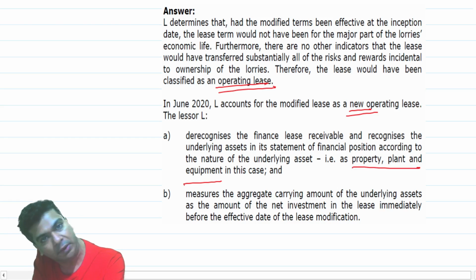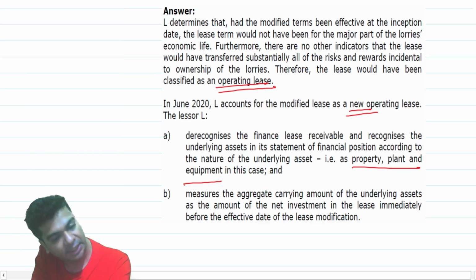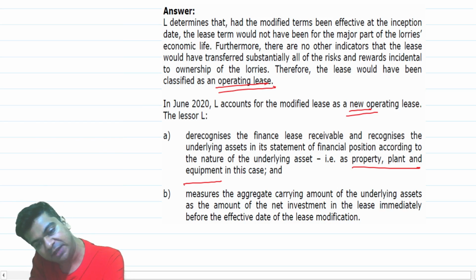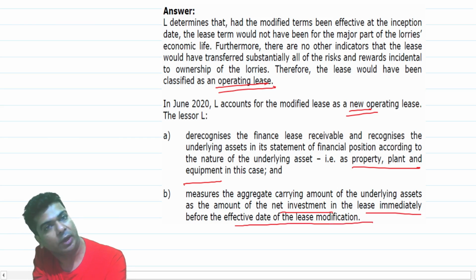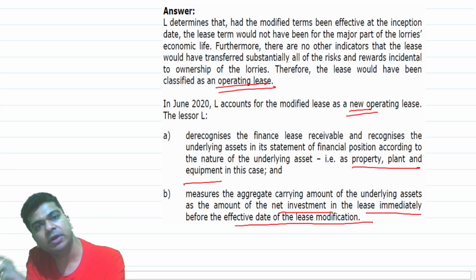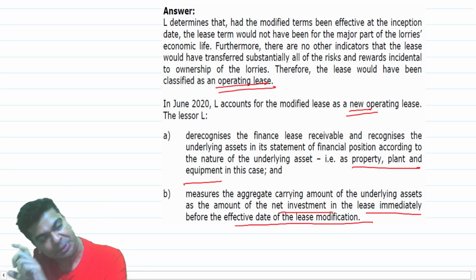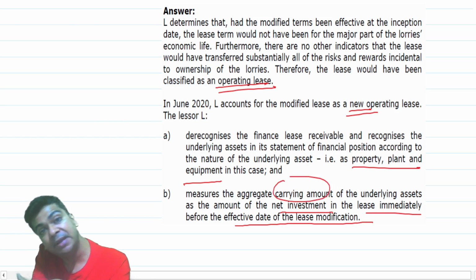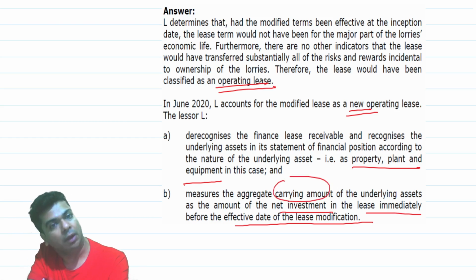This time it is lorries, so it will become a part of the PPE. Measure the aggregate carrying amount of the underlying assets as the amount of the net investment in the lease immediately before the effective date. So whatever is the balance in the net investment in lease, consider that as the carrying amount of that PPE that we are going to recognize.